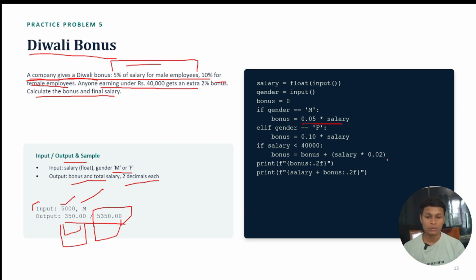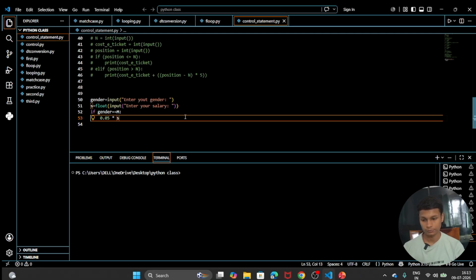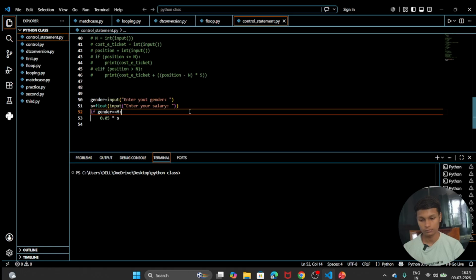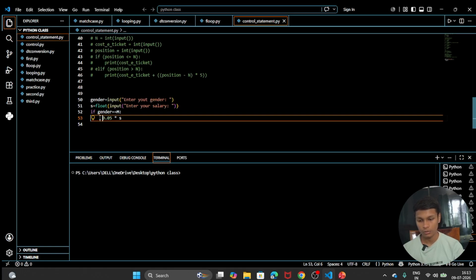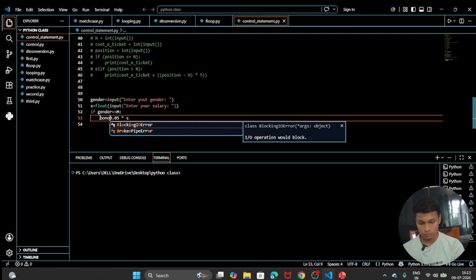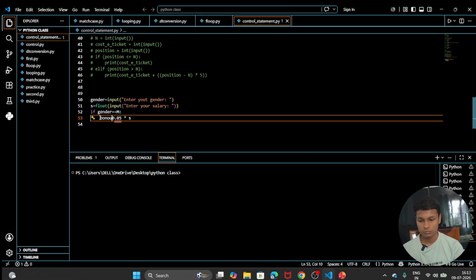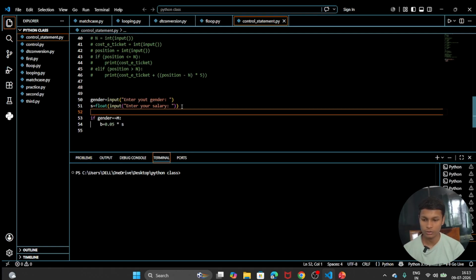So we are going to store the thing in another variable, bonus. So let's create another variable which was bonus. Let's take it as only b. Try to write things in a small way.